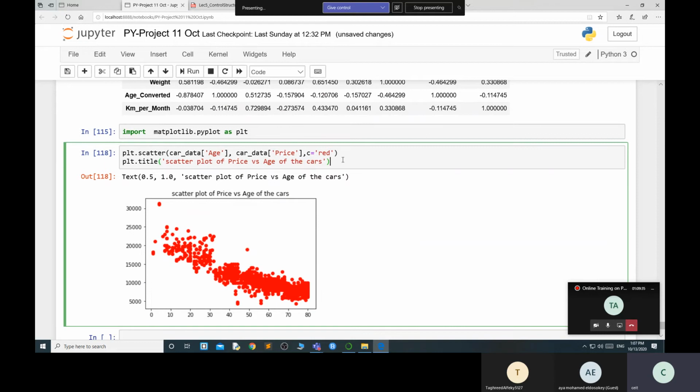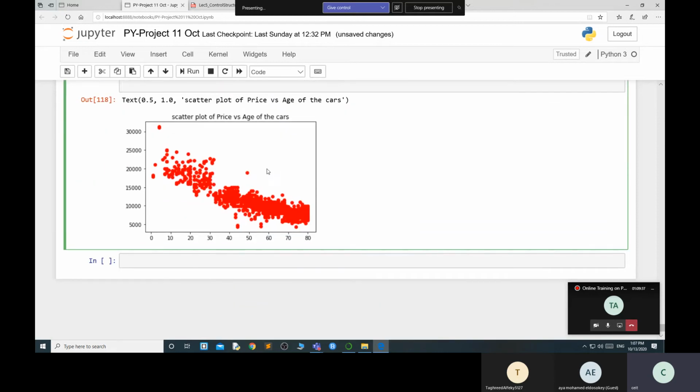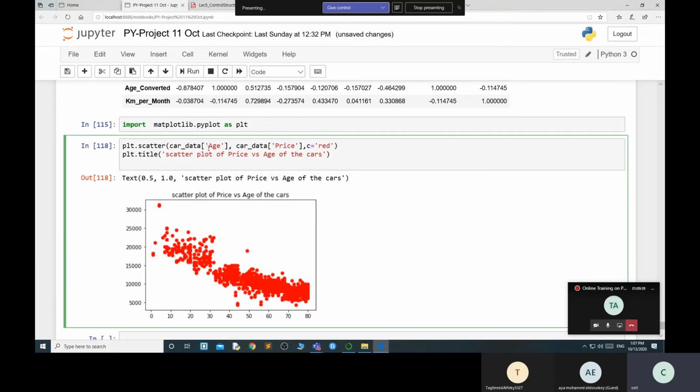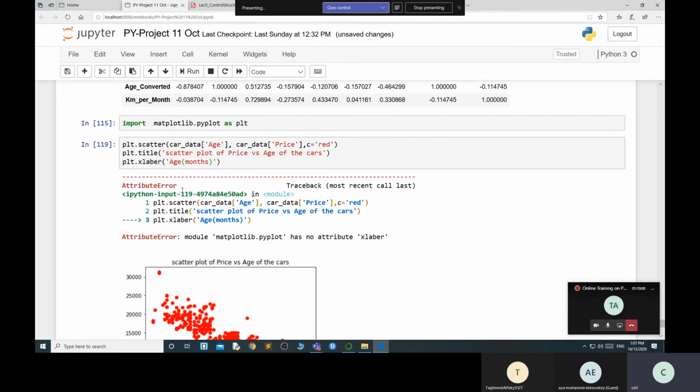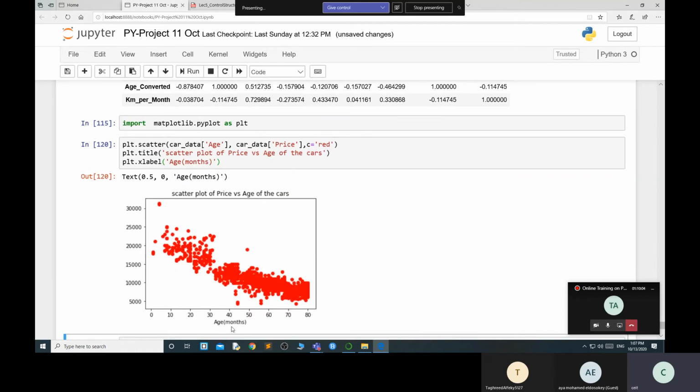So like that, you can play with that one. If you want to give the labels as well, the first value represents the x-axis and the second value represents the y-axis. So now I'm using plt dot xlabel, and see, the label comes up.